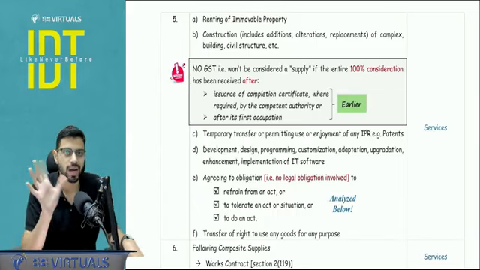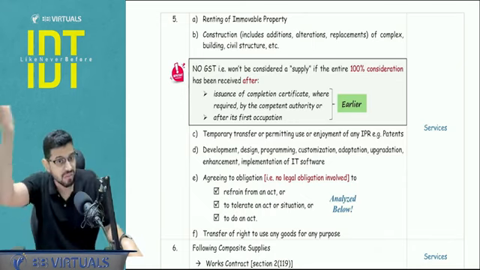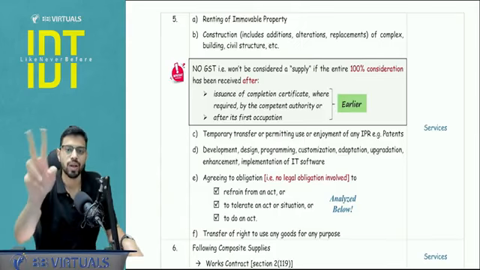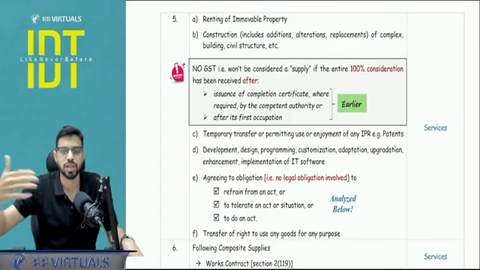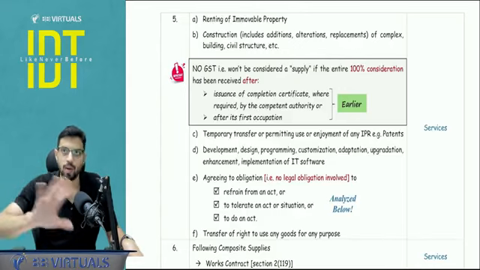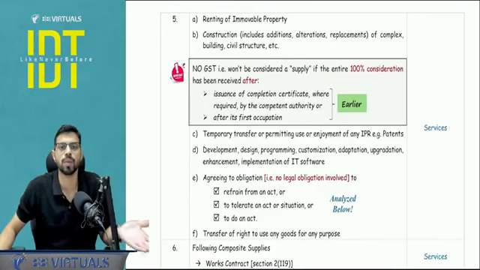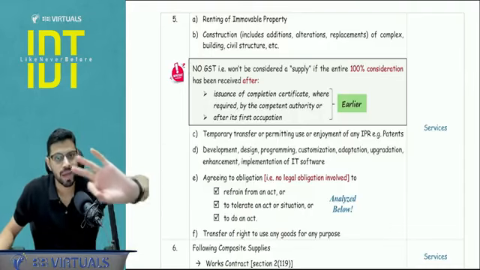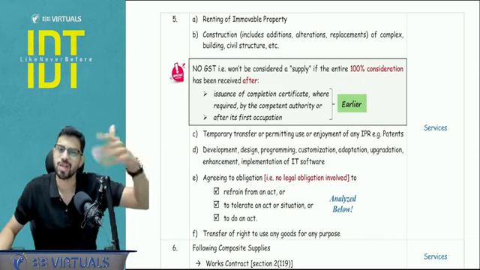What is the condition? If 100% of the consideration, not even rupee 1 should be received earlier, if 100% consideration is received after the earlier of 2 dates. What are the 2 dates? Completion certificate or first occupation. So completion certificate means an engineer or the government engineer is stating that okay, this building is complete, and first occupation means someone has started living there. It also denotes that the property is complete. So this means now the property is complete and then I am buying the flat. So I am buying a complete flat. And if you apply logic, a complete flat, it's not goods because it is not a movable property.